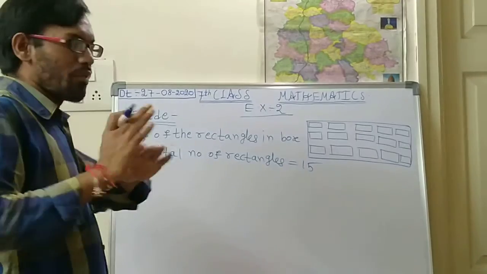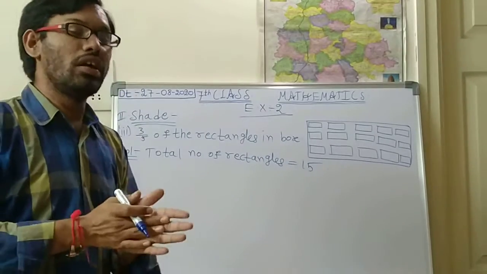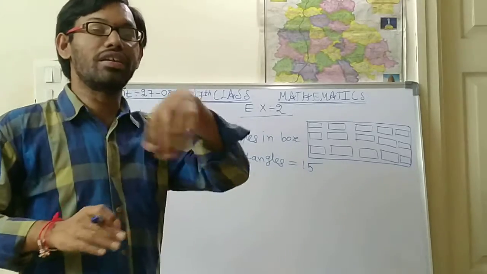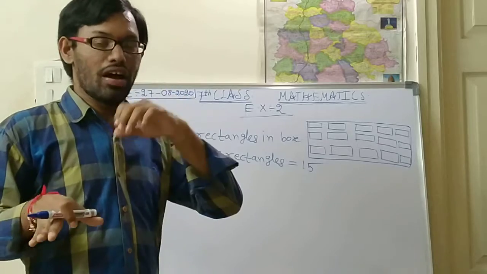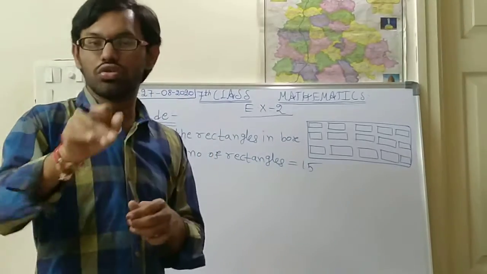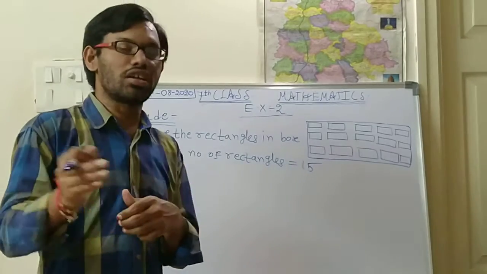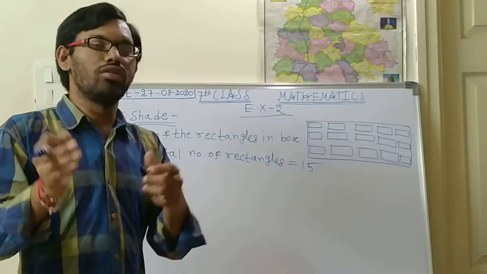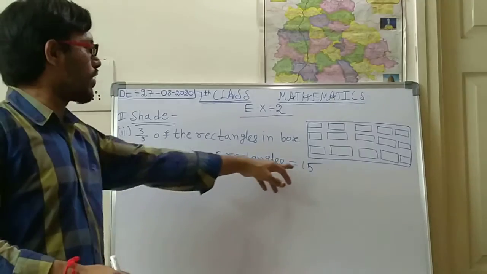This type of method will be used in our daily life also, so try to implement that in your daily life. If you have observed this type of situation, mostly in your schools and colleges, you will be seeing it. Suppose in functions or any events, you will be seeing this type of thing. Okay, so the total number of rectangles is 15.